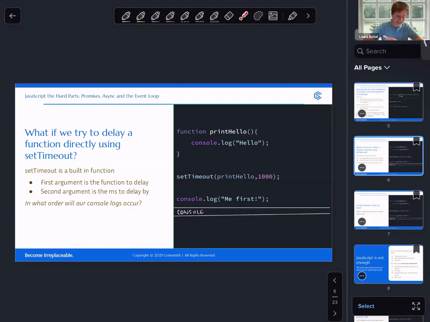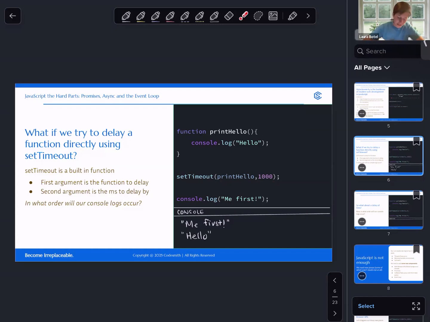The first log that we're going to see logged to the console is me first. It has nothing to do with the contents of the string saying me first, but that was a little bit of a hint. The second log that we'll see is hello. And if we think about this, perhaps it makes sense, right? We are telling JavaScript, I don't want to run this function definition yet. I want to wait for a second before I run it. And I want to run this first.